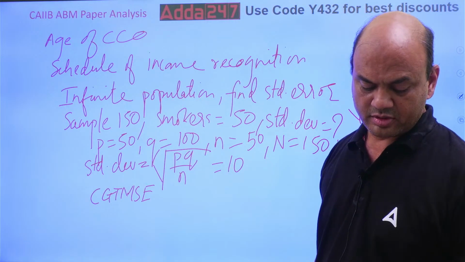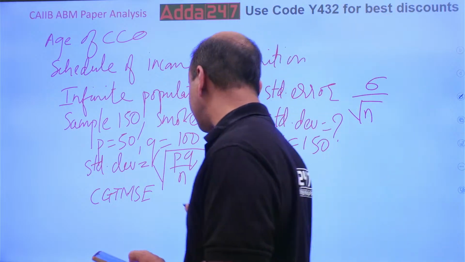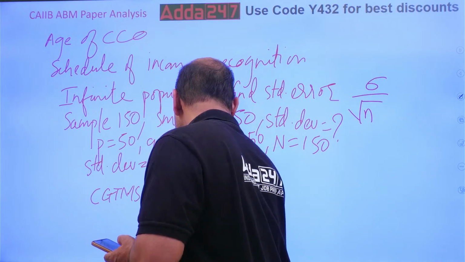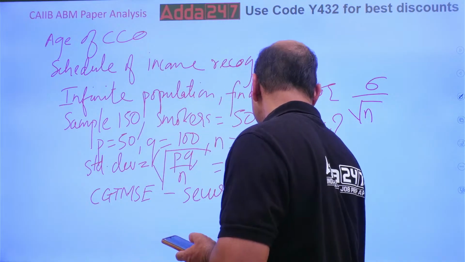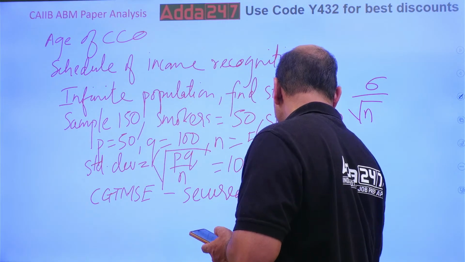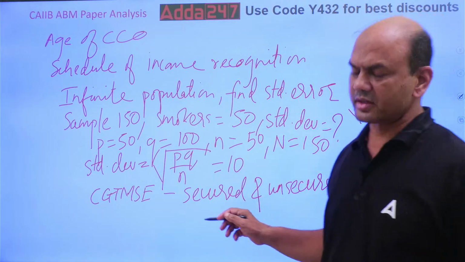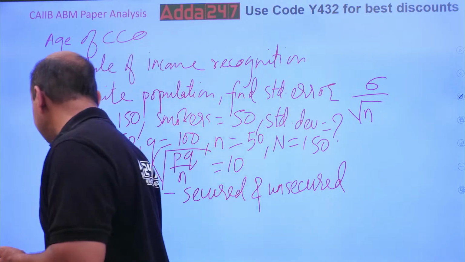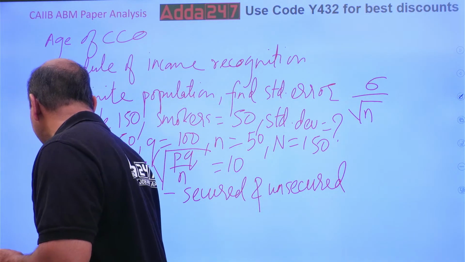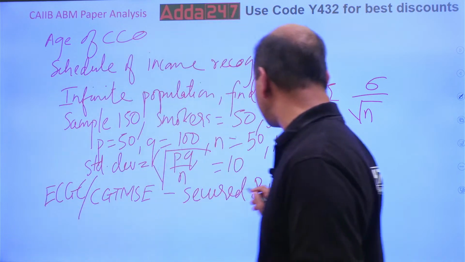Then secured and unsecured portion, both of them. Kindly note, all this ECGC and CGTMSC, they are applicable only to the unsecured portion.